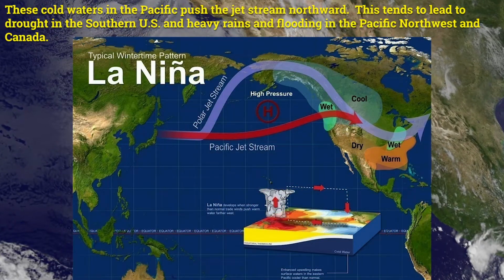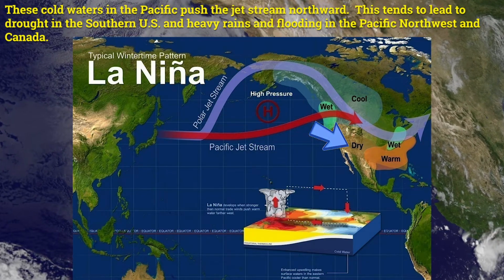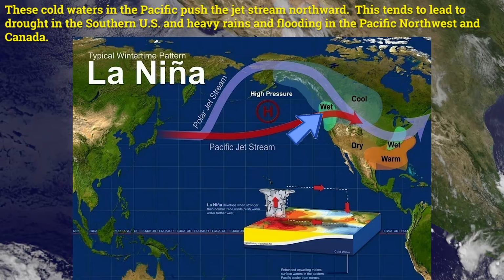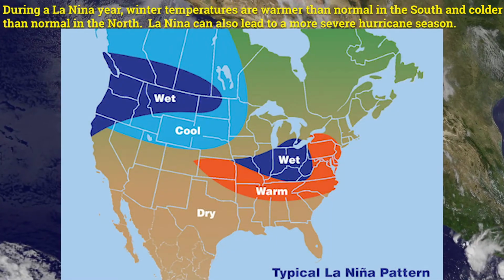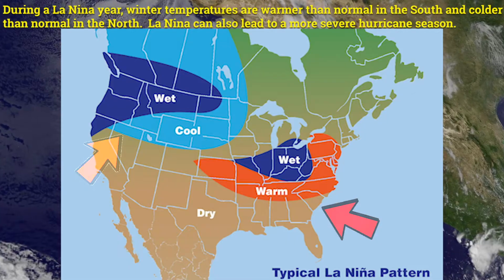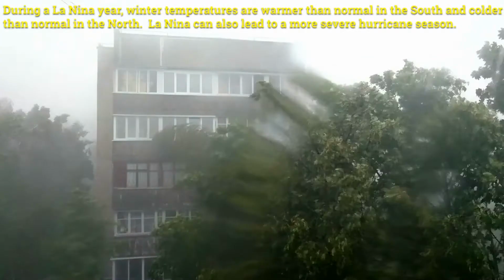These cold waters in the Pacific push the jet stream northward. This tends to lead to drought in the southern U.S. and heavy rains and flooding in the Pacific Northwest and Canada. During a La Nina year, winter temperatures are warmer than normal in the south and colder than normal in the north. La Nina can also lead to a more severe hurricane season.